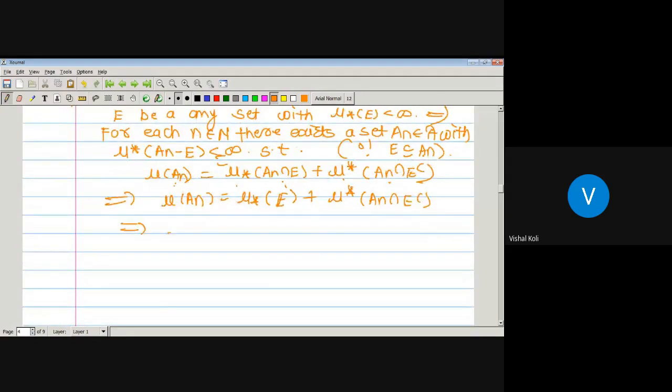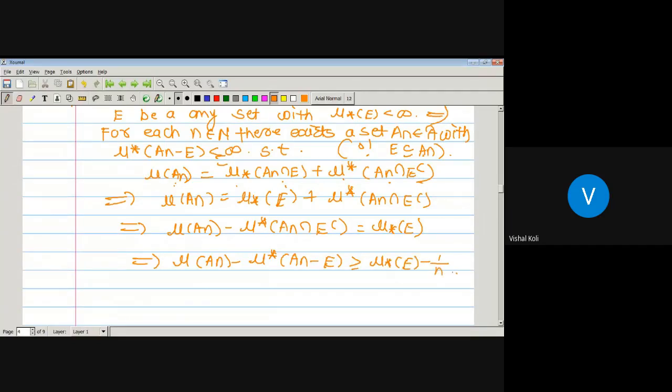Then we get measure of An minus outer measure of An intersection E complement, which is equal to inner measure of E. As this is equal to inner measure of E, so when we subtract 1 by n on the RHS, then it is greater than or equal to inner measure of E, which implies measure of An minus outer measure of An intersection E complement, that is An minus E, is greater than or equal to inner measure of E minus 1 by n. Okay, take this one as equation 1.